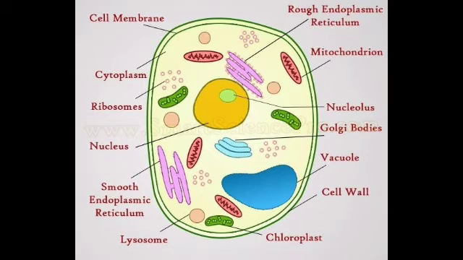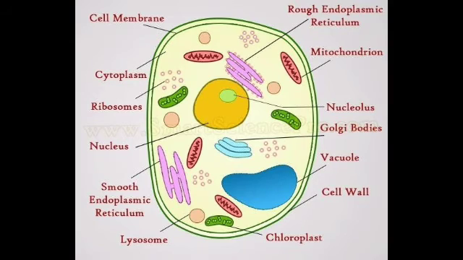The mitochondria is called the powerhouse of the cell, because the function of mitochondria is to carry out respiration for releasing energy from food. In the mitochondria there is an oxidation reaction between glucose and oxygen, and after this oxidation reaction they produce energy. So we can say the powerhouse of the cell is mitochondria. Chloroplasts are the primary organelles for photosynthesis, and they contain the pigment called chlorophyll, which helps the photosynthesis process in a plant cell.